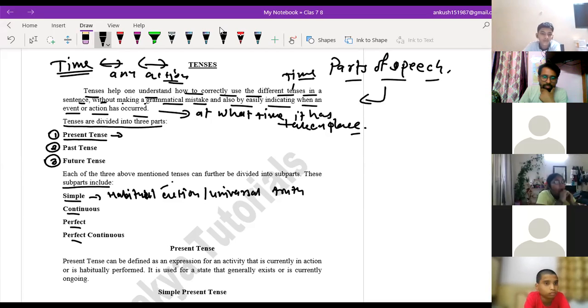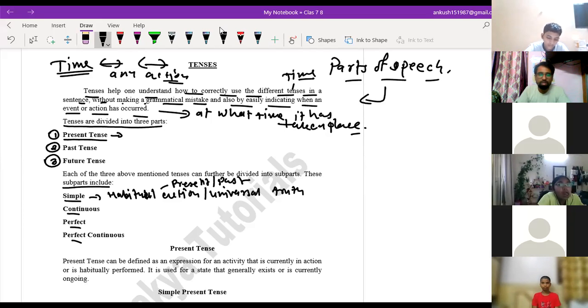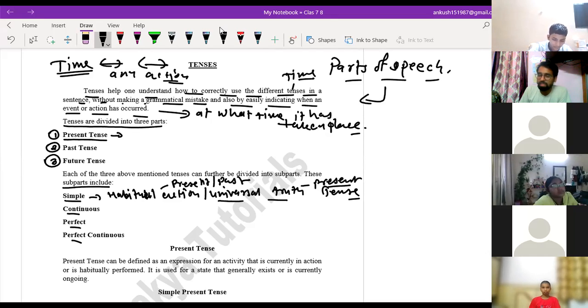This habitual action may be in the present or in the past. These actions may take place over there. A universal truth is always stated in the simple present tense. In which tense? Simple present tense.